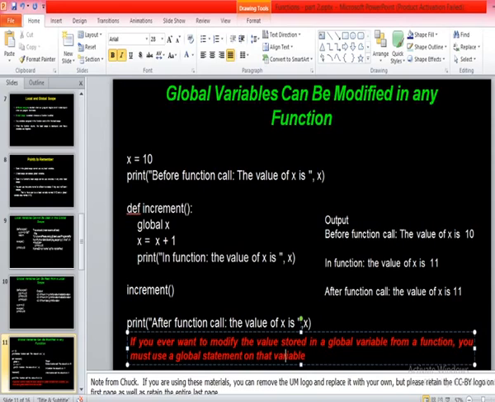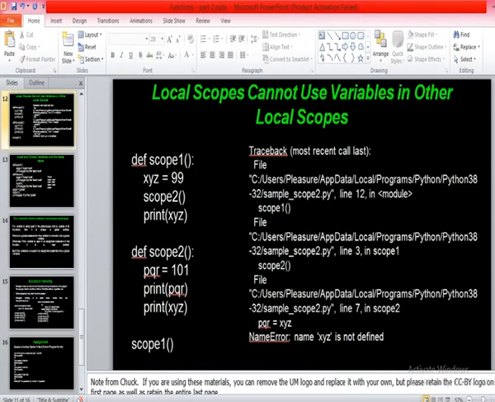So one more program is here to do the same thing. You can execute it afterwards; I'll share the PPT. Now come to the next point: local scopes cannot use variables in other local scopes. That means the variables of one local scope cannot be used in another local scope.